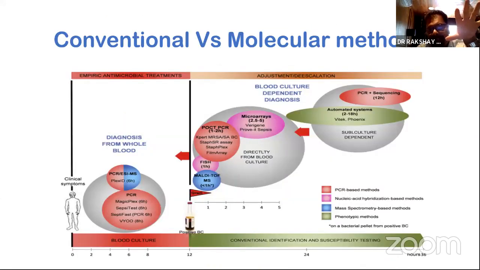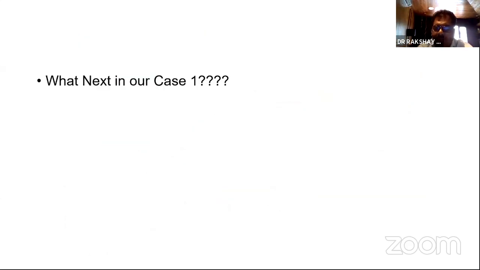So just to summarize what I said: the current status quo is not good enough for a sick patient, taking 48 to 72 hours to identify the organism with its sensitivity. That's a big problem, and that's the reason we're struggling with antibiotic overuse or underutilization of appropriate antibiotics. The current FDA-approved techniques have made significant advances in reducing the duration from nearly 72 hours to 12 to 18 hours. But there's still scope to reduce it to 3 to 4 hours, and a lot of fascinating advances are happening in this field.